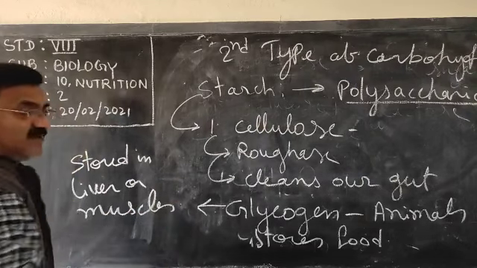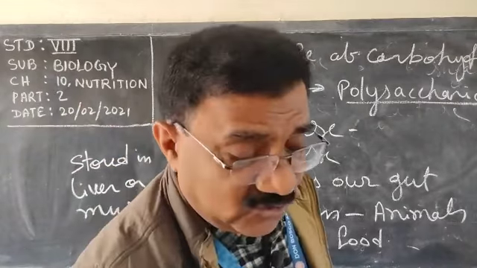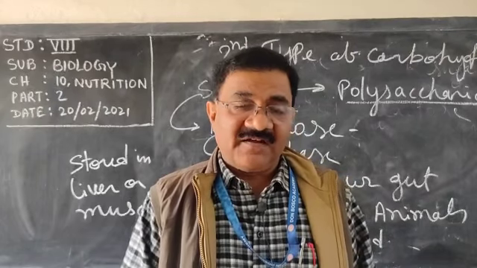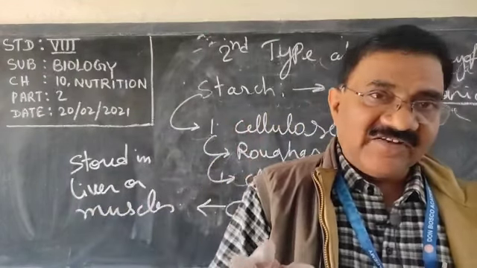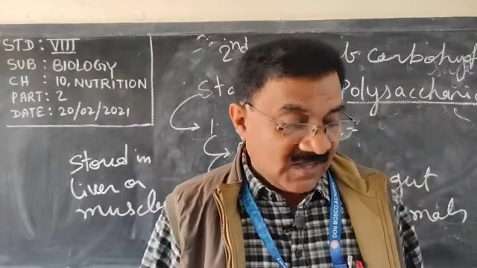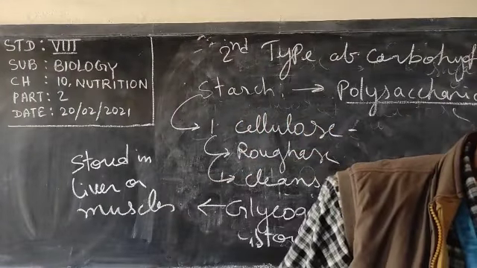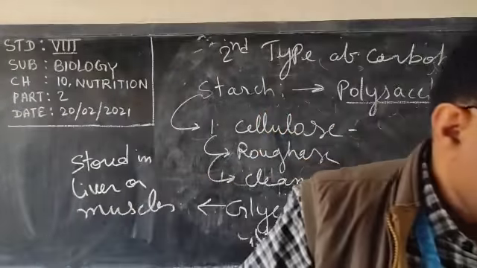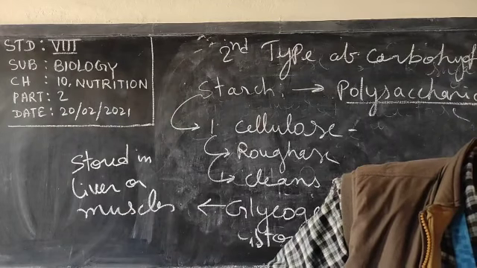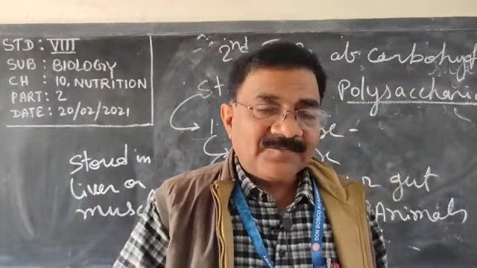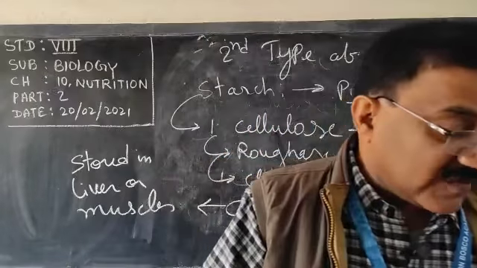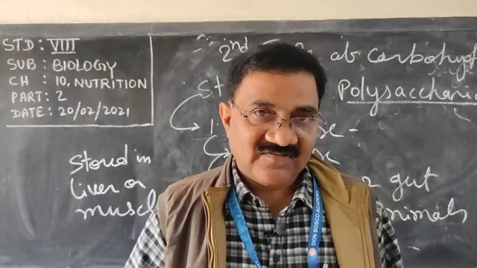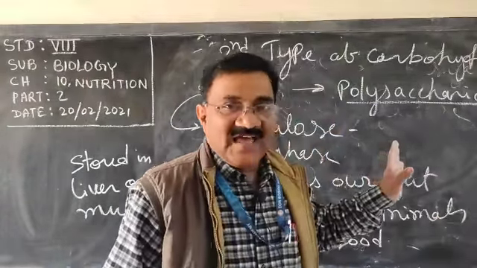Very clear? So dear children, what we studied today: we studied classes of nutrients, that there are six classes of nutrients. The first one is carbohydrate, which is the energy giving food. In carbohydrate we discussed that it releases energy. We discussed that it is of types: sugar and starch. And sugar is of three types: monosaccharide, disaccharide and polysaccharide. Polysaccharide is also called starch. And we have discussed the details.